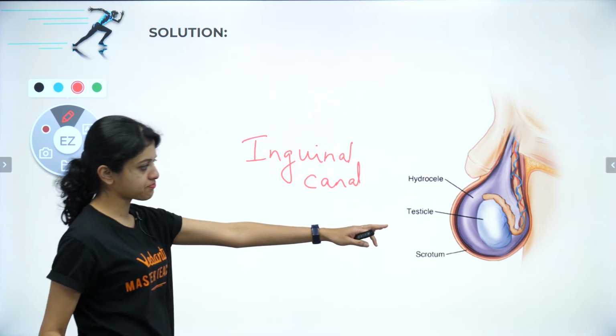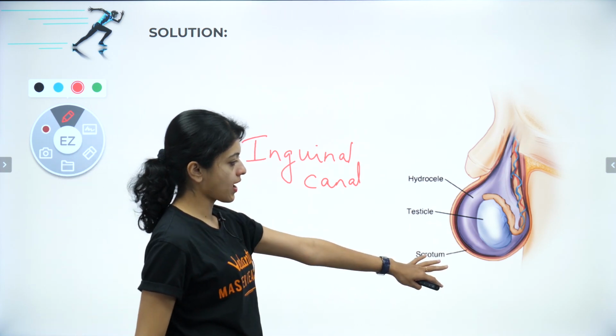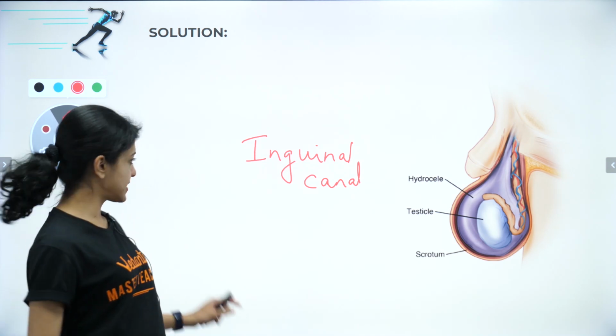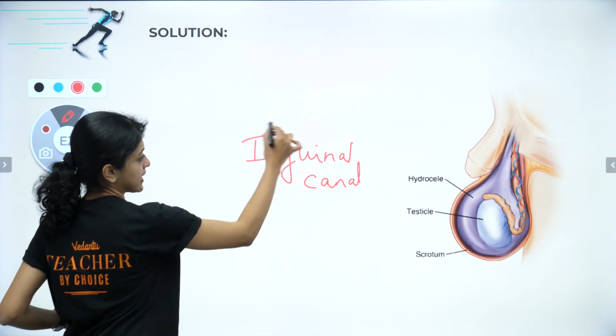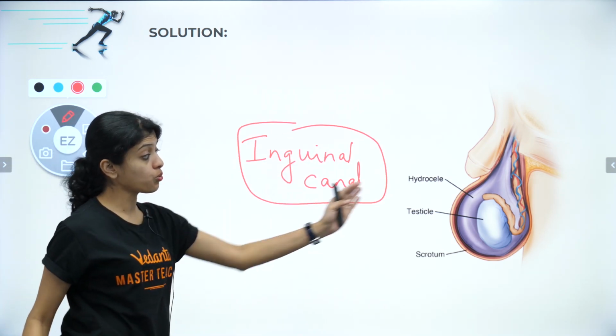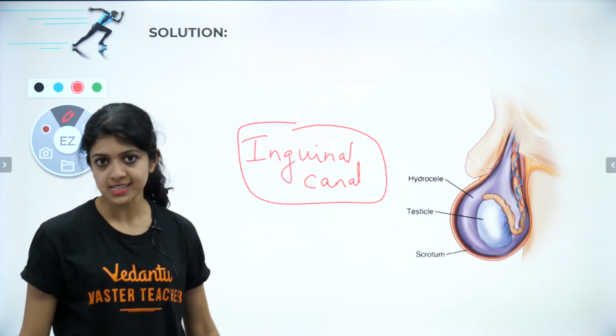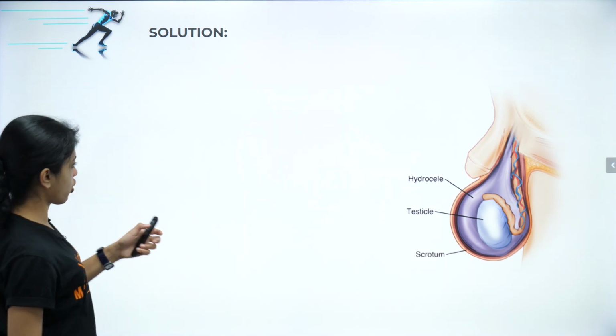Okay, for your reference, I've put this there, the testicle and the scrotum, the sac-like structure into which the testicles would descend. An inguinal canal would be the canal through which this descending happens just before the male baby is born. Okay, all right.